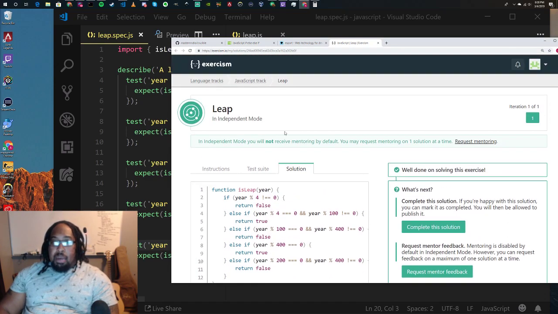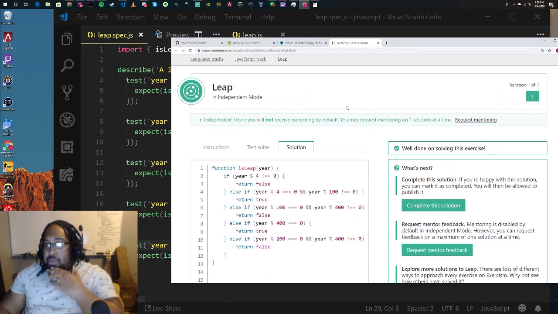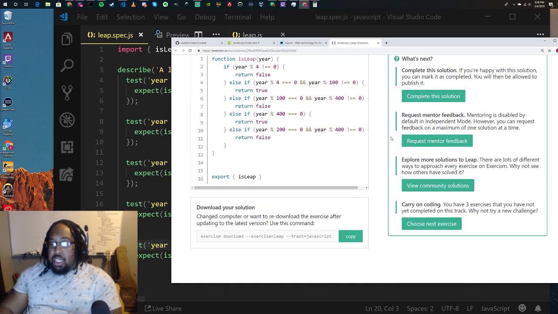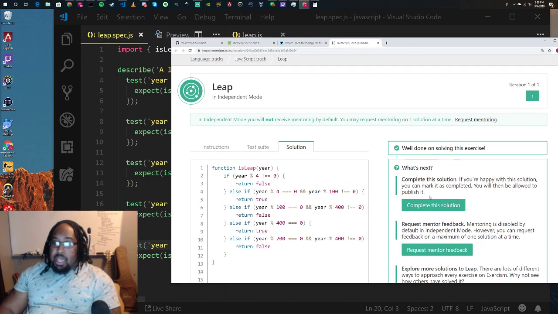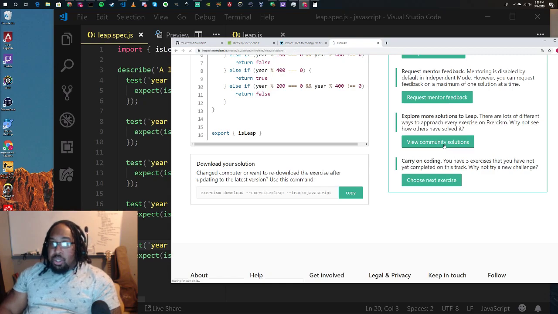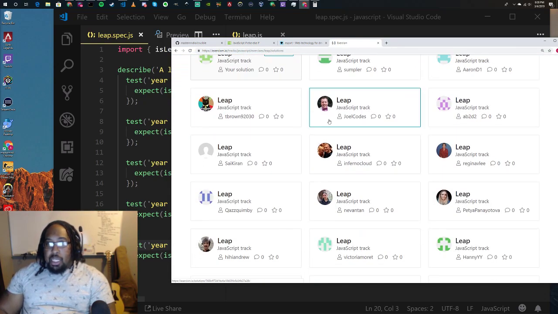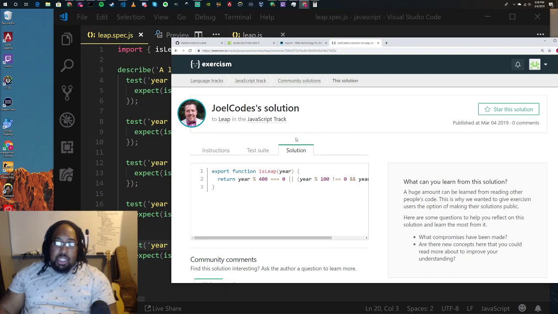But this gives us options to jump around. I wanted to jump around with this, and some days, I wanted to go to some of the medium and hard stuff before we were really there. But yeah, so it gets pushed into Exercism. Someone can come take a look at it. You can view community solutions, so you can see the way other people wrote it. And so let's actually check that out.